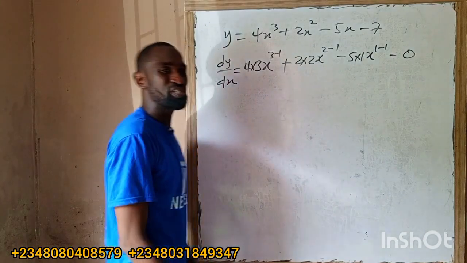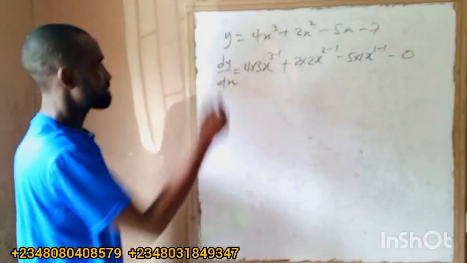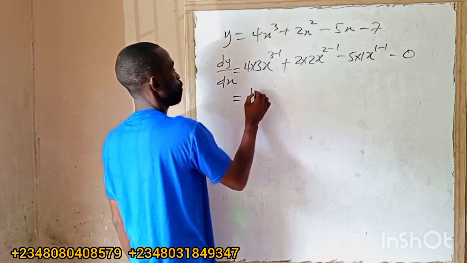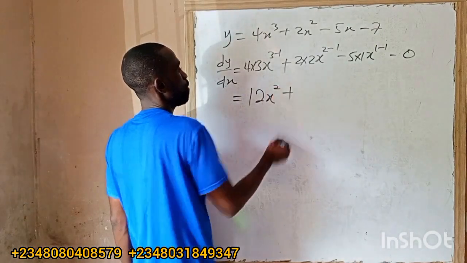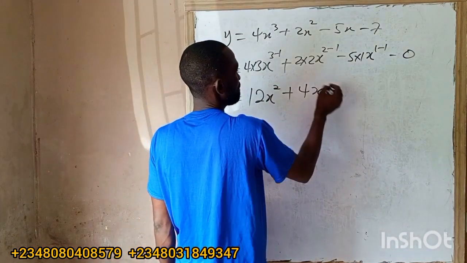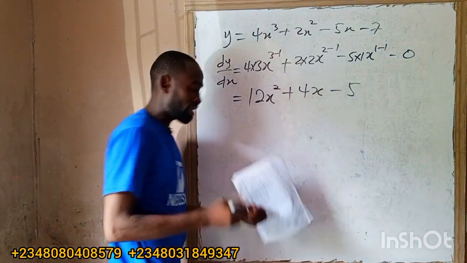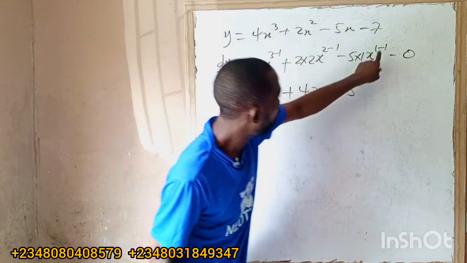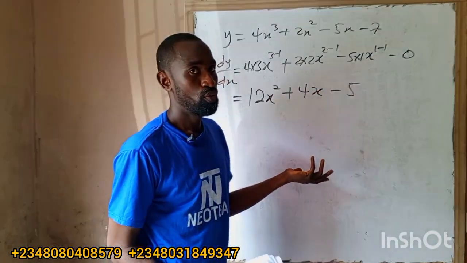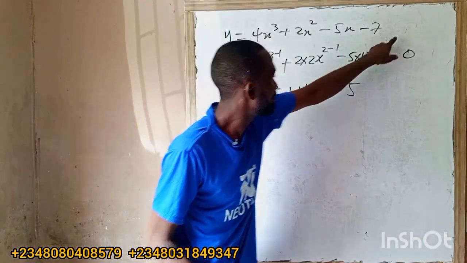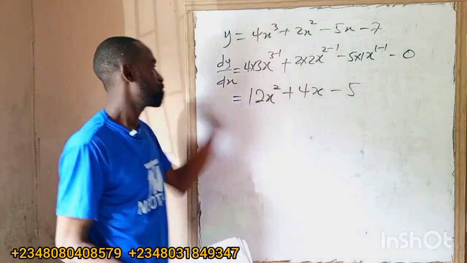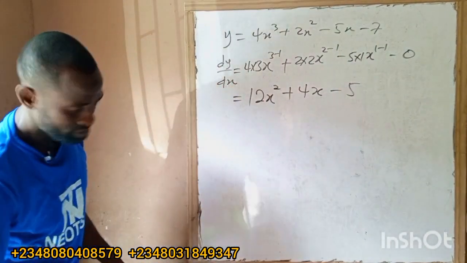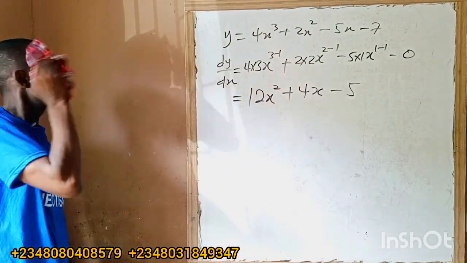Anytime I differentiate a constant, the answer is 0. So this one gives us 12x to the power 2 plus 4x to the power 1 plus 5. How did I get 5? Because 1 minus 1 is 0, and x to the power 0 is 1. This is the answer to that question.